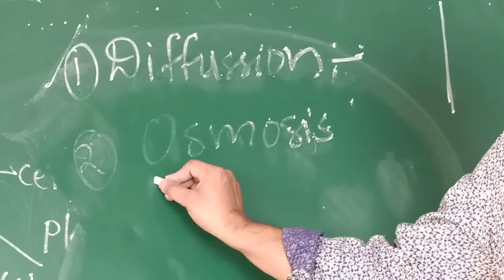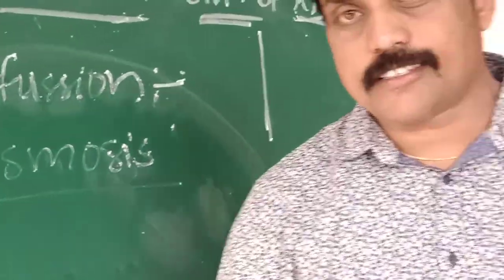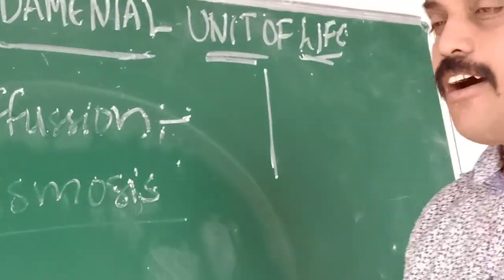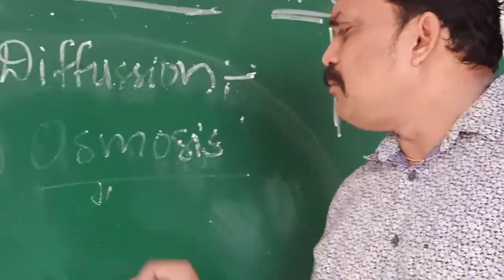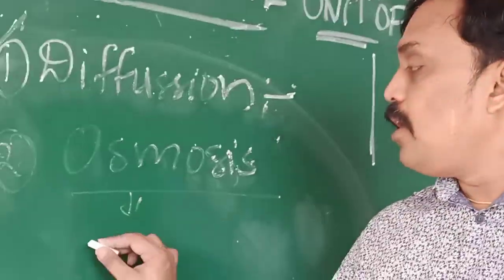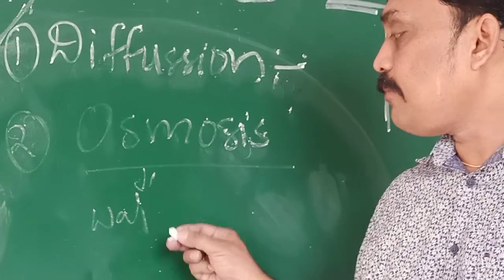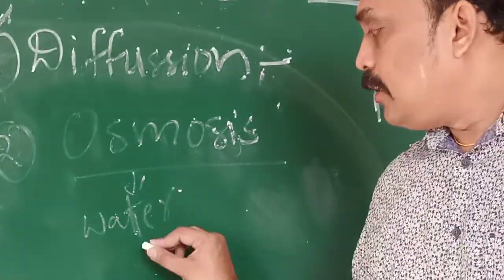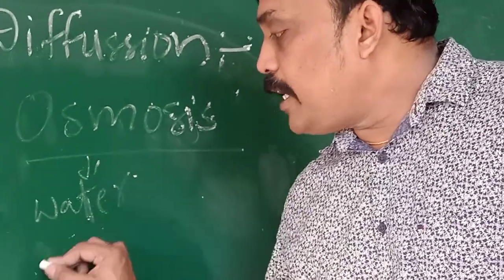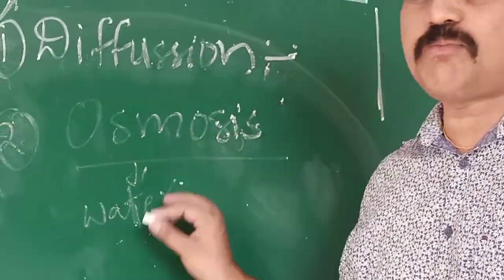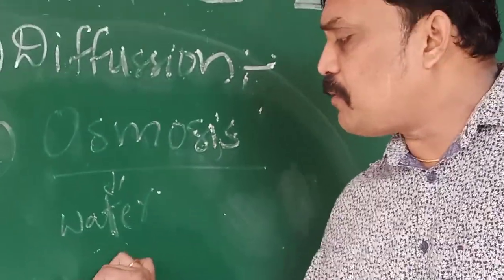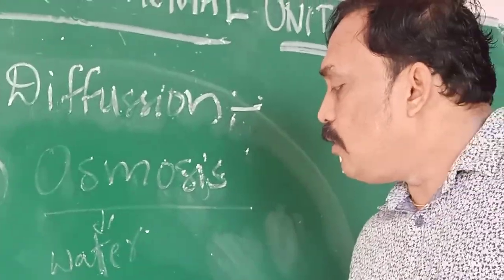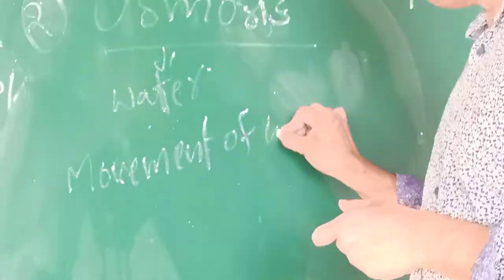Okay, next one, osmosis. What is osmosis? Osma means what? Simple. Somebody gets confused about osmosis. Simple. Osma means water. Osmosis means the movement of water molecules.